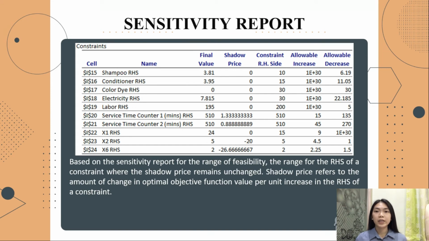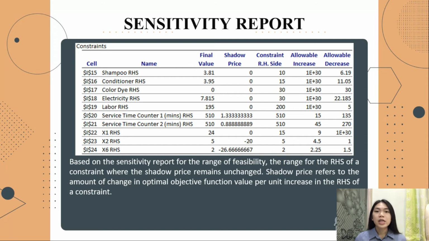Next is sensitivity analysis. Based on the sensitivity report, the allowable range is the range for the right-hand side of a constraint where the shadow price remains unchanged. Shadow price refers to the amount of change in the optimum objective function value per unit increase in the right-hand side of a constraint. Some of the constraints can reduce the cost per day to increase the sensitivity of the model.